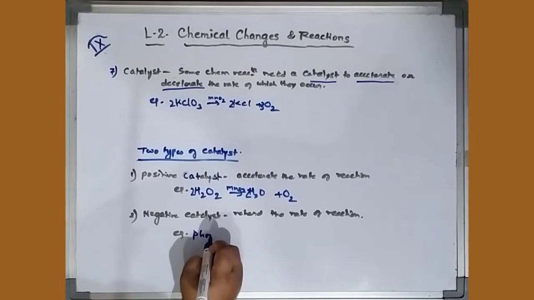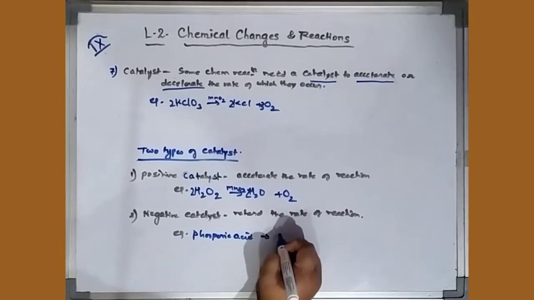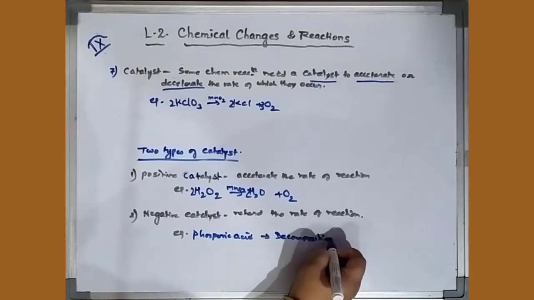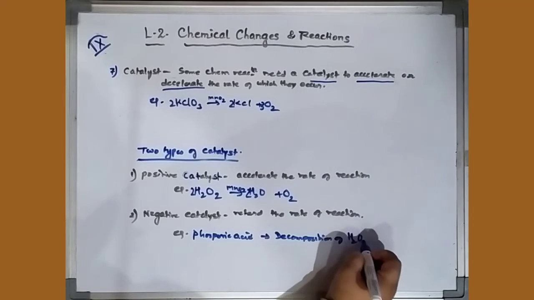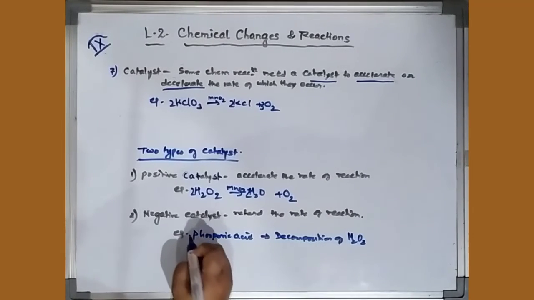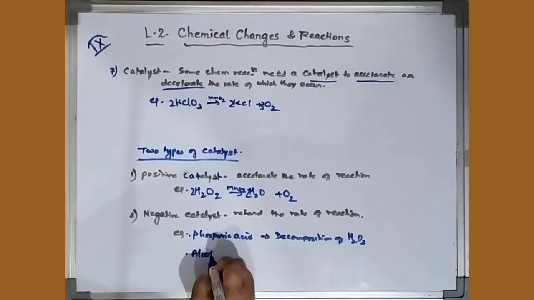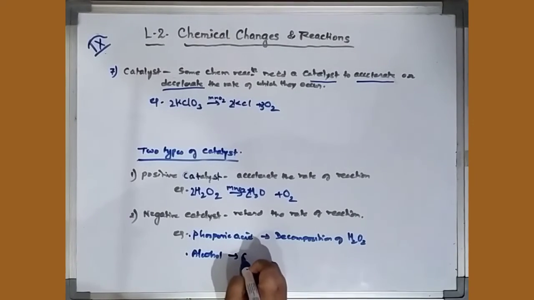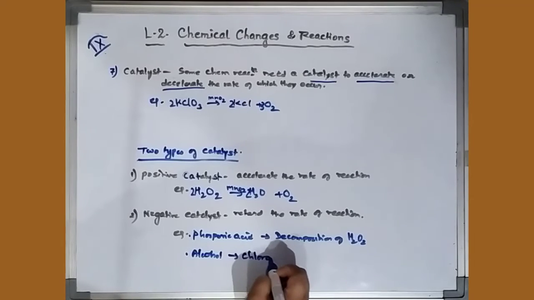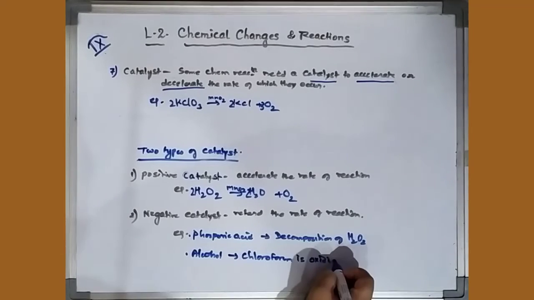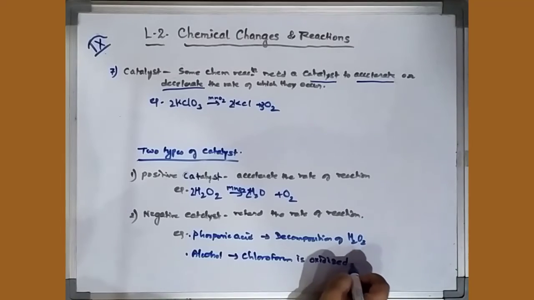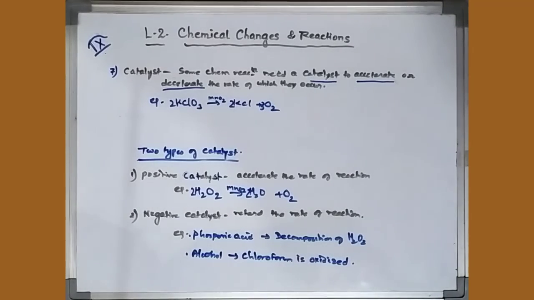Like phosphoric acid. Phosphoric acid is used in the decomposition of what? Of H2O2. Another example you can remember: alcohol is used when chloroform is oxidized. At the time of oxidation of chloroform, alcohol is used to retard the rate of reaction. So you just remember some of these examples, any one example you can remember.